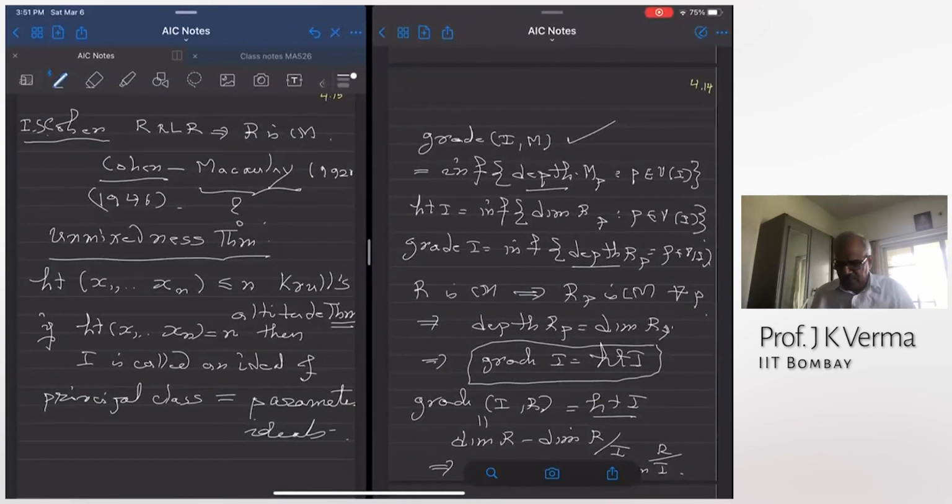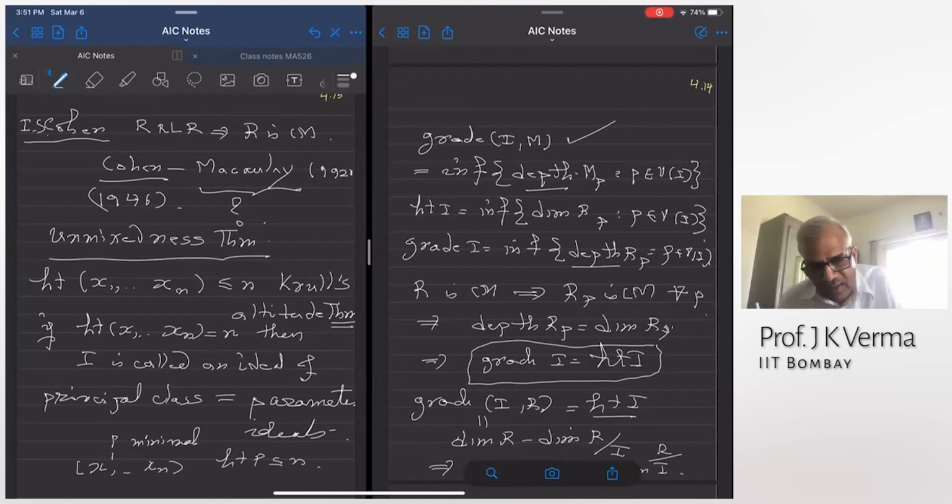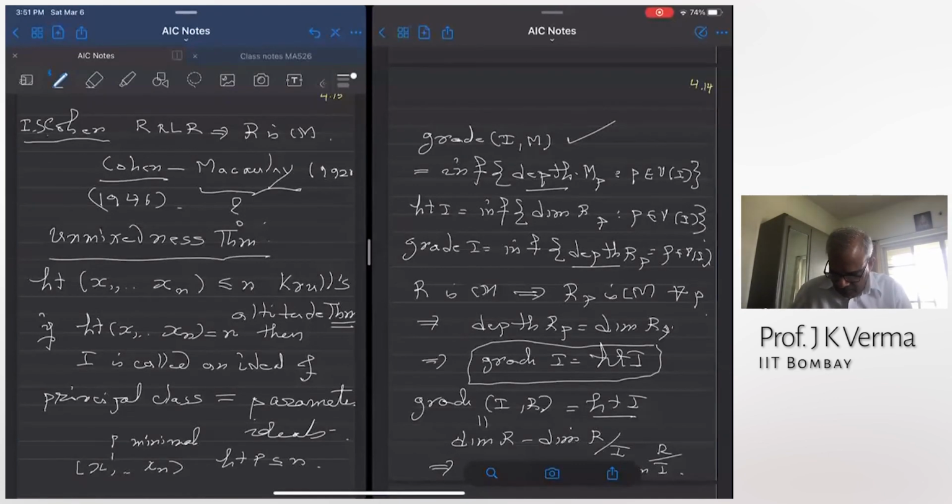Okay, so take an ideal of principal class. Then if I take minimal primes, any minimal prime which contains this ideal, by Krull's theorem, its height is less than or equal to n. But if it is an ideal of principal class, then no minimal prime can have height less than n, because the height of (x1, ..., xn) is equal to n, and height is the minimum of the heights of minimal primes which contain it. Okay, so all minimal primes will have height n.